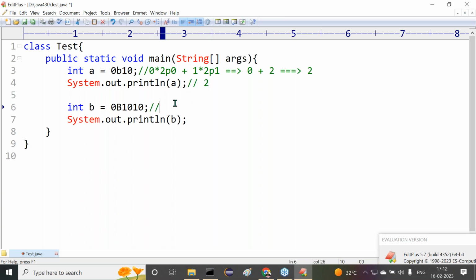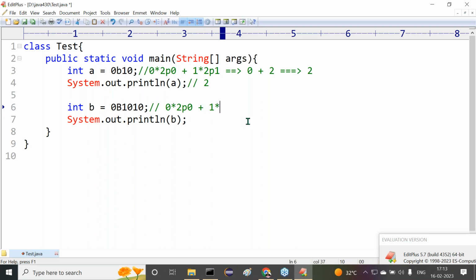Now come to this one here. Of course, this is also a binary number. We can understand this clearly. Now calculate it. From right to left, we take each and every digit, and each digit is multiplied with 2 in increasing order of power: to the power 0, to the power 1, to the power 2, to the power 3. Like this, in increasing order, we have to calculate. Now let's observe this clearly. 0 star 2 to the power 0 plus 1 star. Here, what is the next one?